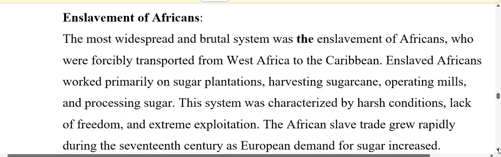The most widespread and brutal system was the enslavement of Africans who were forcibly transported from West Africa to the Caribbean. These enslaved Africans worked primarily on sugar plantations, harvesting sugar cane, operating the mills, and processing sugar.